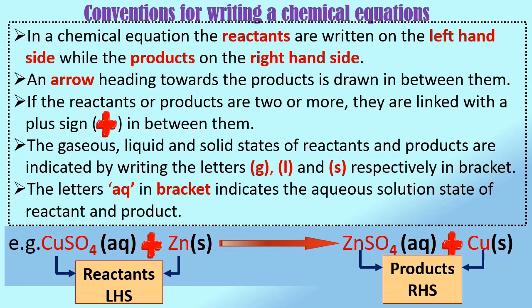For example, in a given chemical equation, CuSO4 and ZnSO4 are in the form of solution in water, which is indicated by writing the letters aq in brackets after their formula. Zn is in the powder form and Cu is in the particle form, which is indicated by writing the letter small s in the bracket after their formula.